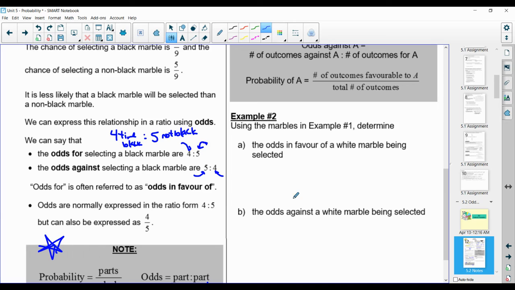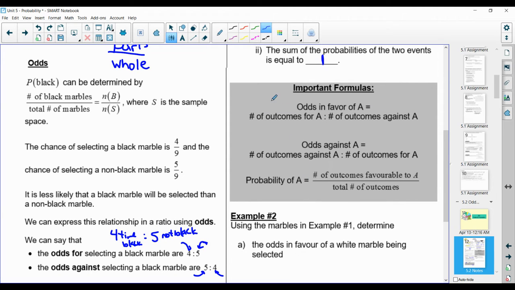So some important formulas here. Odds in favor of is odds of the outcome for A to odds of the outcome against A. And if we're doing odds against, it's the number of outcomes against to the number of outcomes for. And again, our two outcomes will total up to the complete number of elements in our sample space.